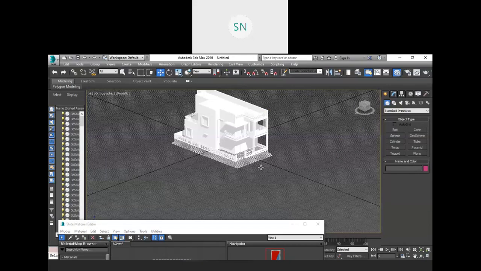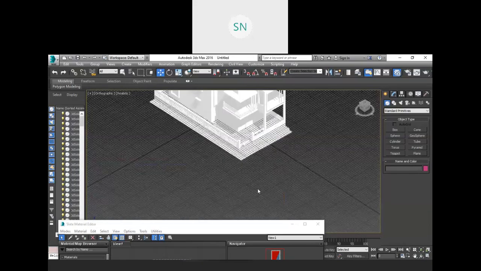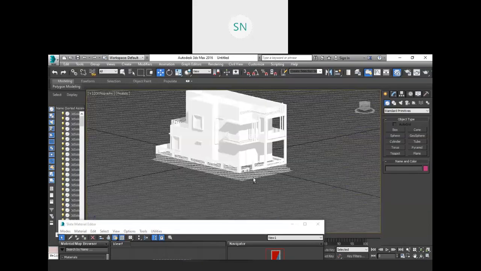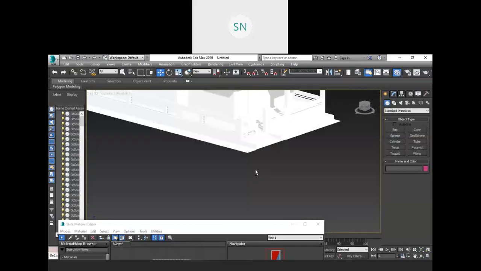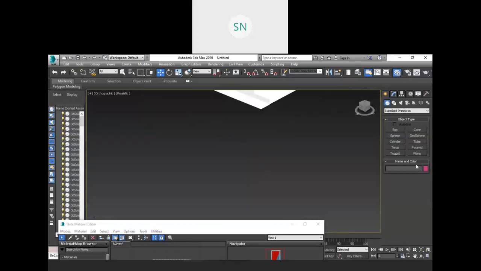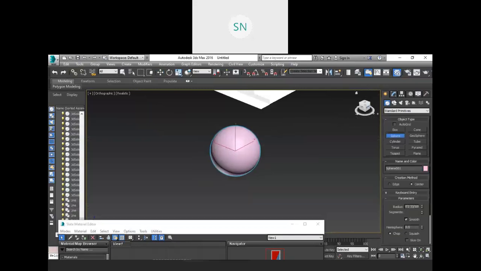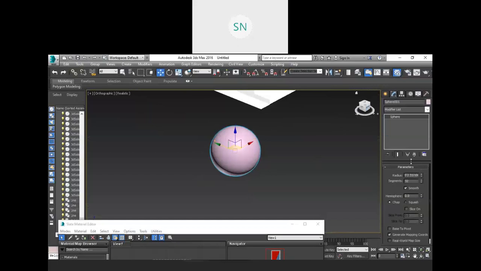Now let me discuss that bitmap. Pratham, here is the answer to your question. I'm going to create a perfect model for your example. Let's have a sphere, and the size of this sphere we will take around 20 feet, okay, or 2 feet.